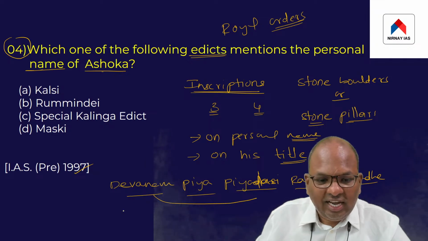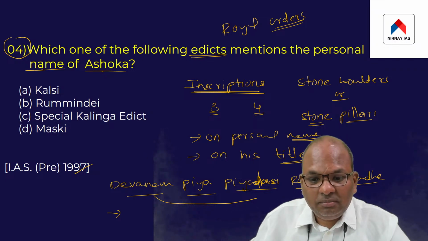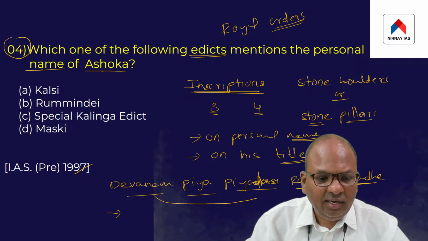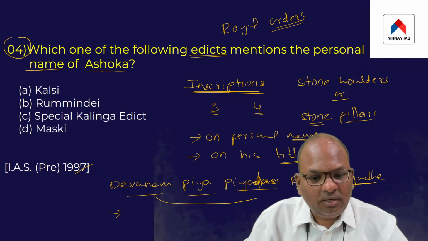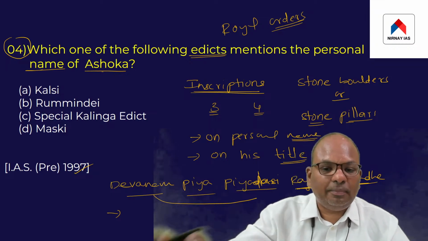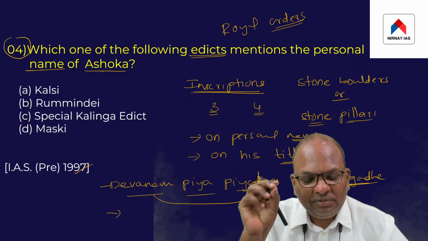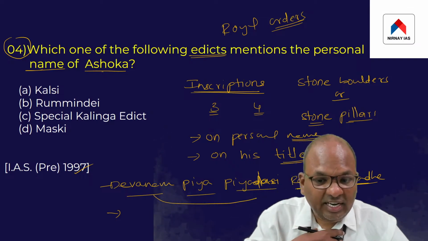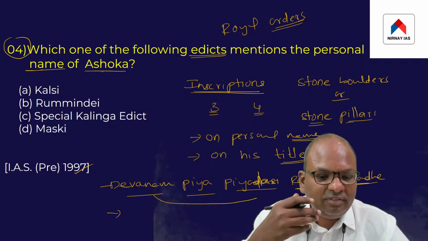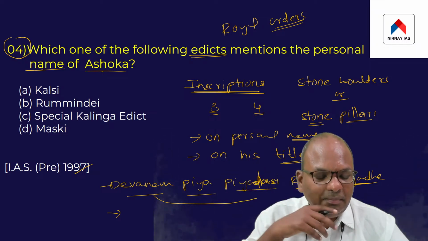So basically Ashoka is claiming that he is a handsome man and he is the beloved of the gods, and he claimed himself as the Raja of Magadha kingdom. So the meaning of his title is the handsome, the beloved of the god, the king of Magadha, issued these inscriptions. Ashoka did not issue these inscriptions on his personal name. Rather, he issued all of these inscriptions on his title, the title which he took on most of these inscriptions being Devanam Piya Piyadasi Raja Magadhe.